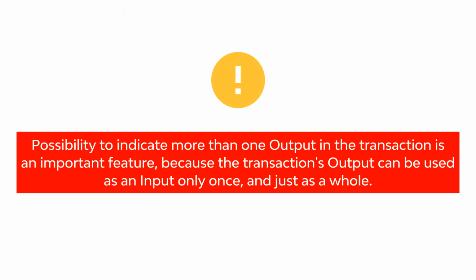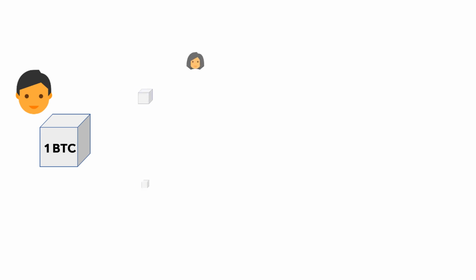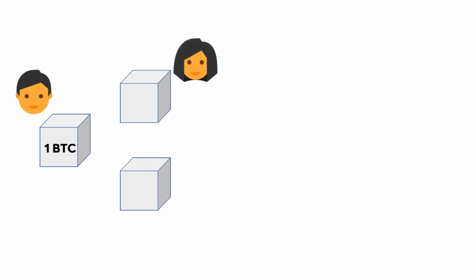Being able to indicate more than one output in the transaction is an important feature, because the transaction's output can be used as an input only once and just as a whole. For example, if there's an incoming transaction input for 1 Bitcoin, BTC, and you need to transfer 0.8 BTC, a deal with 1 input and 2 outputs is created. A transfer itself in the amount of 0.8 BTC and a 0.2 return to the sender's Bitcoin address.